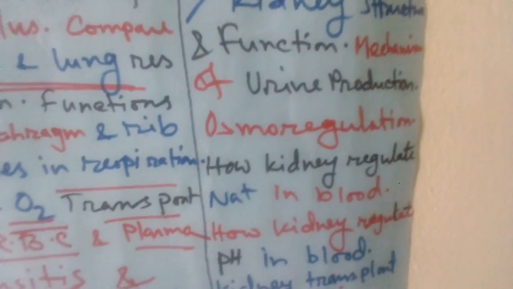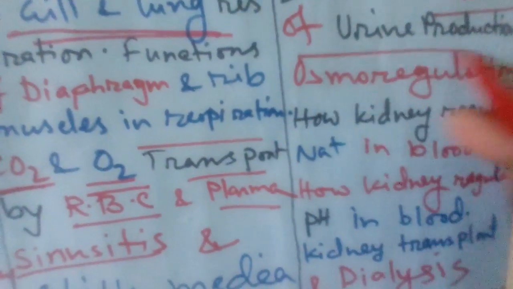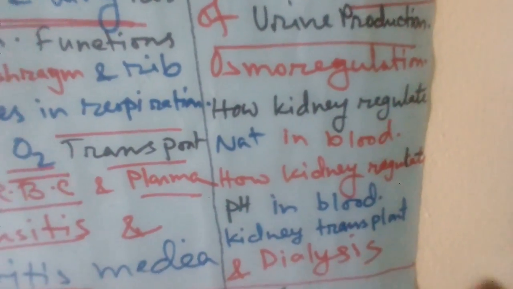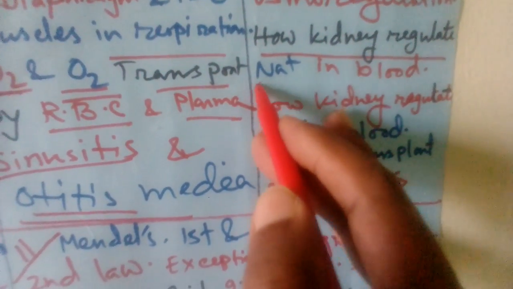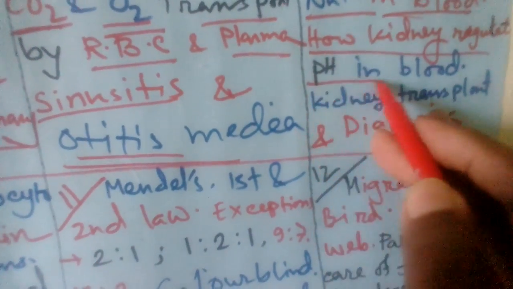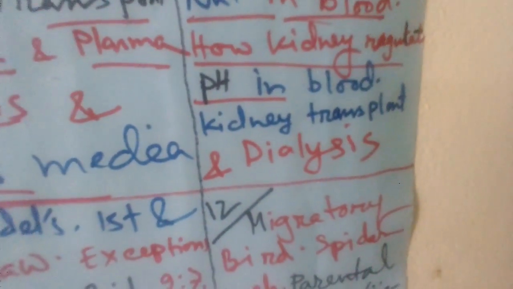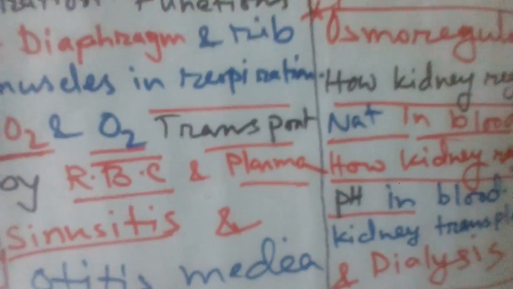Kidney: every year we saw a question for kidney. So this year I mentioned mechanism of urine production, and how kidney regulates sodium in blood, a new question. And in your book you see how kidney controls pH in blood, this is your new question. Osmoregulation is very important, osmoregulation you already see.